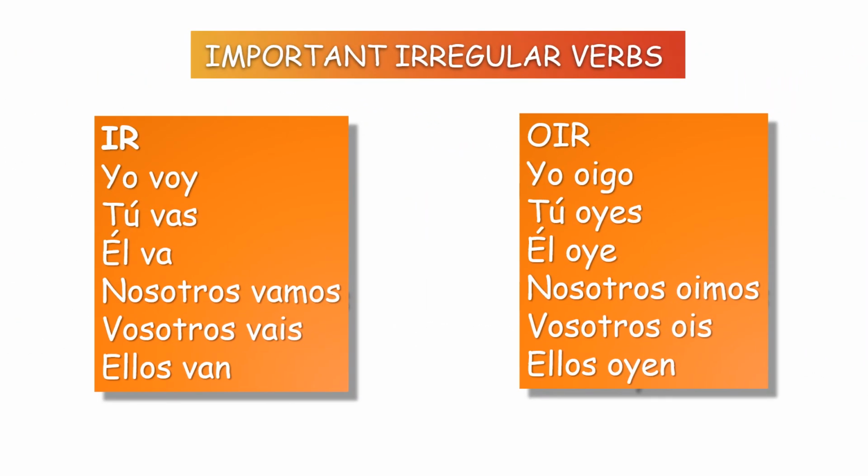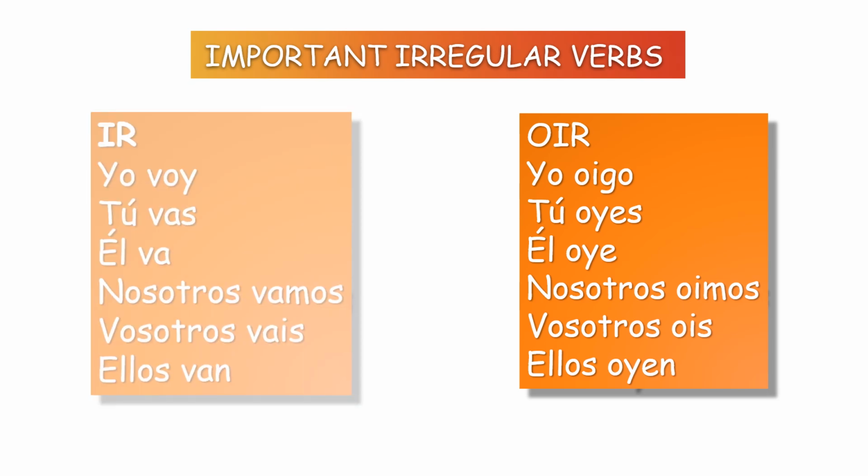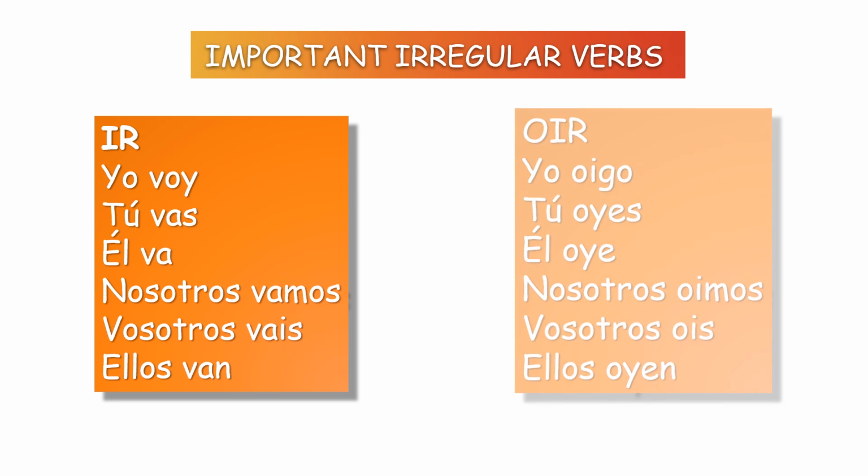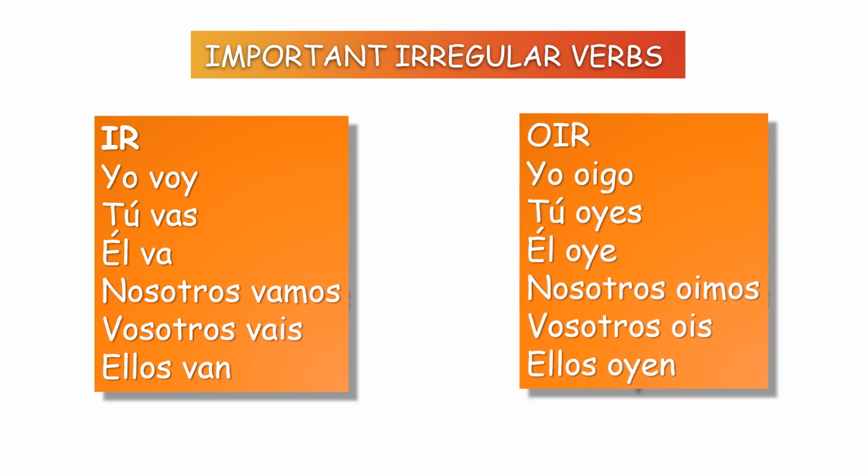And last but not least, I had to include the most irregular verbs in Spanish, the verb ir and the verb oír. The infinitive has nothing to do with its conjugation. So, for example, the verb ir: yo voy, tú vas, él va, nosotros vamos, vosotros vais, ellos van. Or the verb oír: yo oigo, tú oyes, él oye, nosotros oímos, well, you can have a clue here, vosotros oís and ellos oyen.